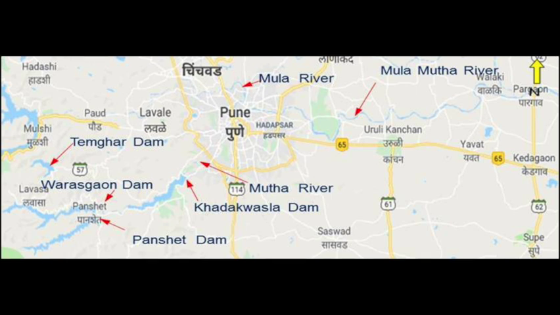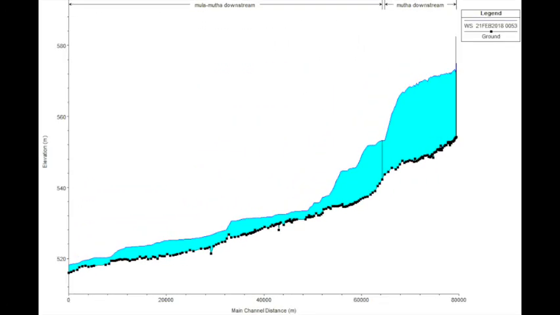Khadakwasla irrigation system is a multipurpose irrigation system and comprises 4 dams, namely Panshet, Varasgaon, Tenghar and Khadakwasla. The study area is a part of Bhima Basin, which is a sub-basin of River Krishna. A mathematical model has been developed using appropriate software. Mathematical model simulations were conducted under different scenarios.